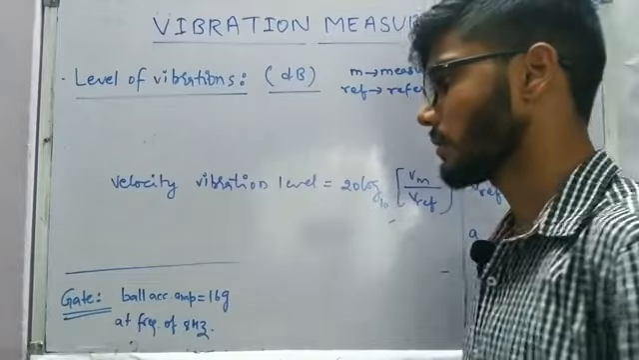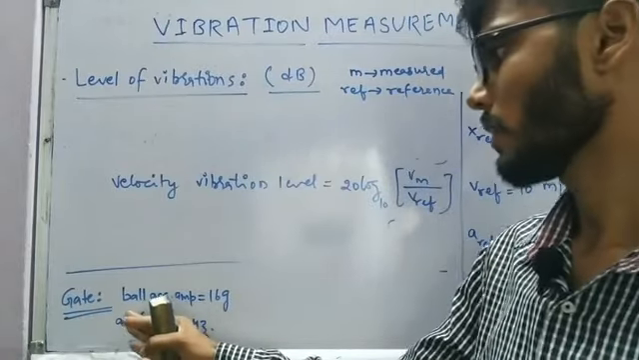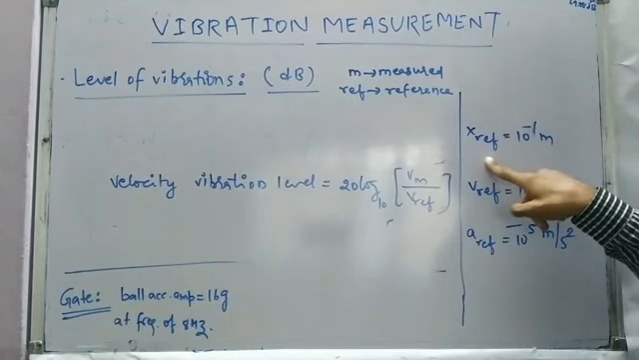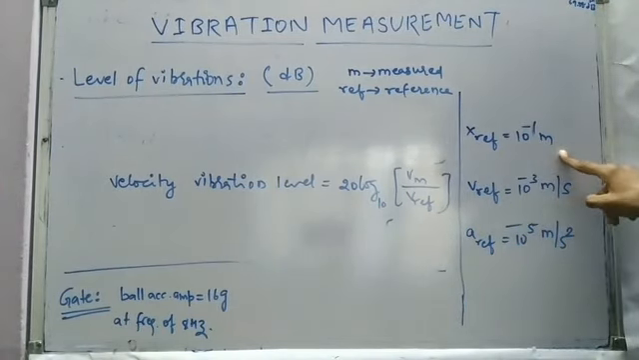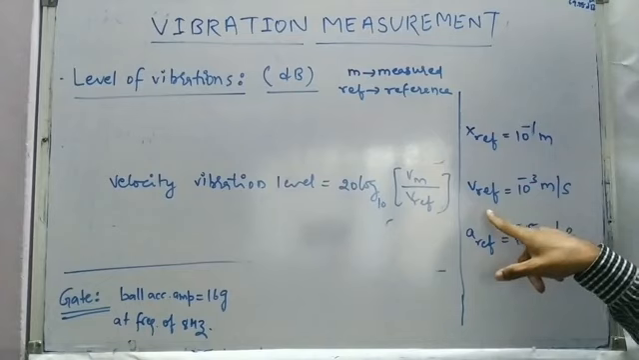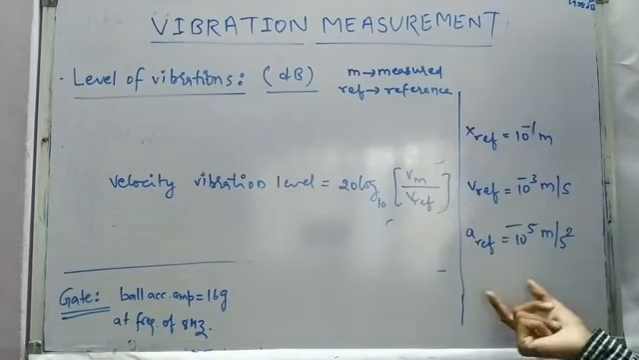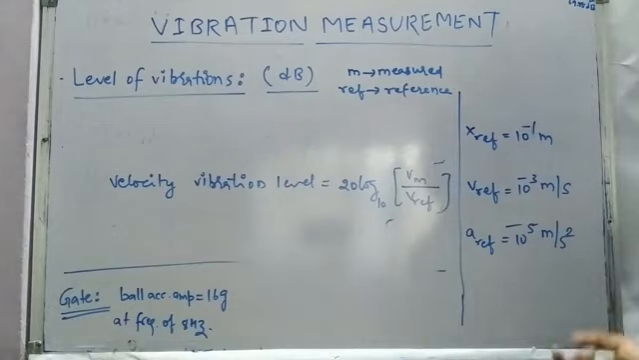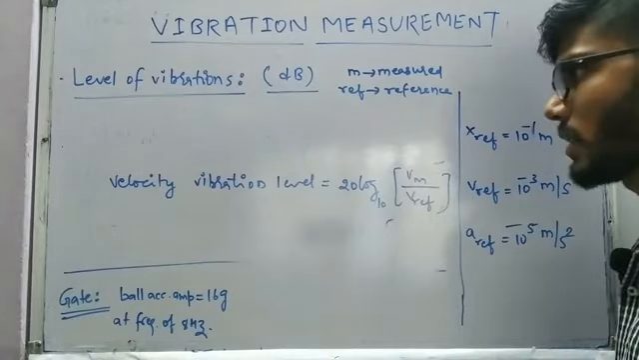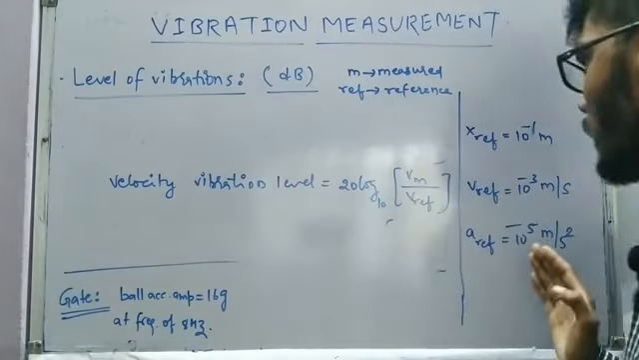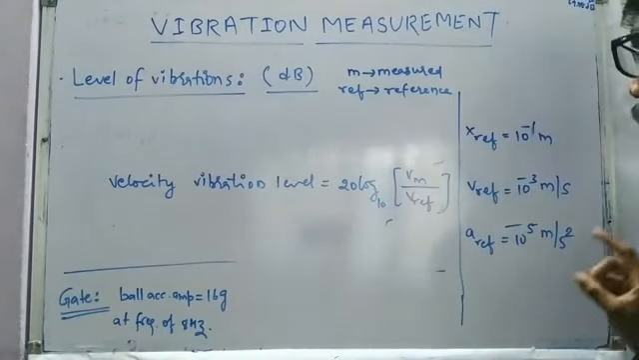The question was something like this. Before that, let me tell one thing, that the reference for displacement is taken as 10 to the power minus 1 meter, for the velocity it is 10 to the power minus 3 meter per second, and for acceleration it is 10 to the power minus 5 meter per second square. If the question is asked on this concept, it may happen that these values are not mentioned, so you have to keep them in mind.